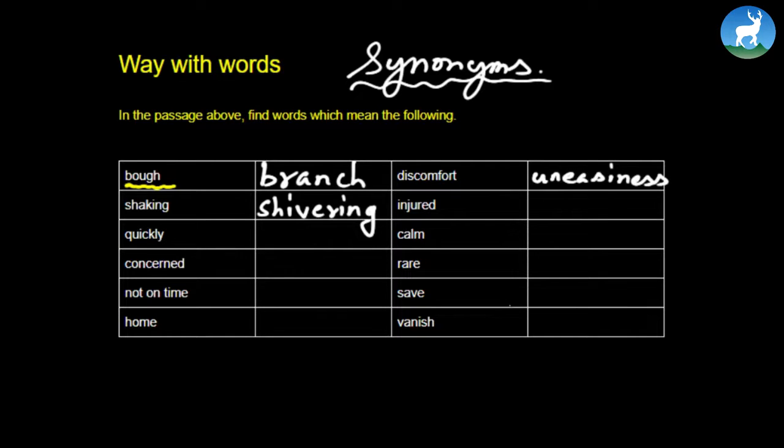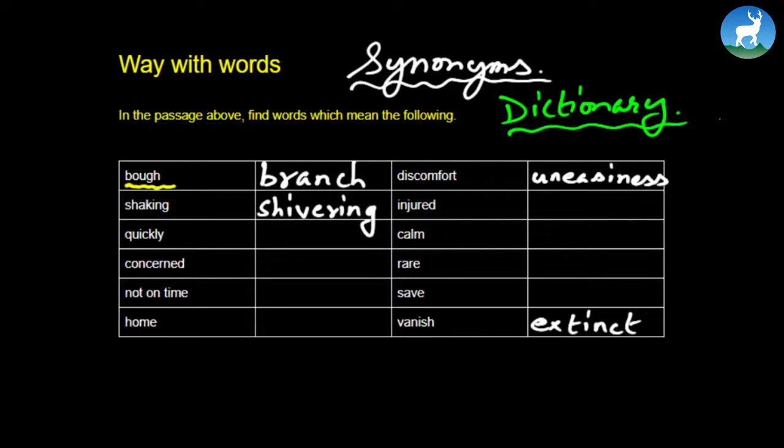And finally, vanish, according to the passage, the word which also means vanish is E-X-T-I-N-C-T, extinct. Okay, so of course to get this, you need to have two things. One, get help from a dictionary, and second thing, you got to read the passage. You have to read the passage perhaps several times, all right, to come across a word which means the same. Okay, so again, this also you can do as a classwork.